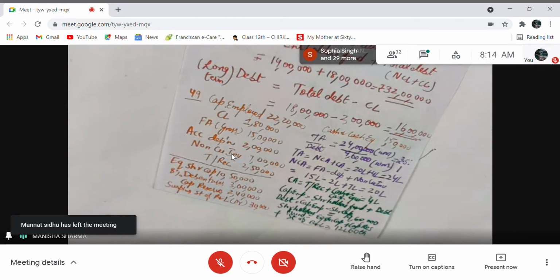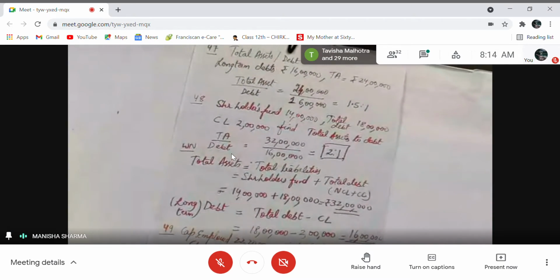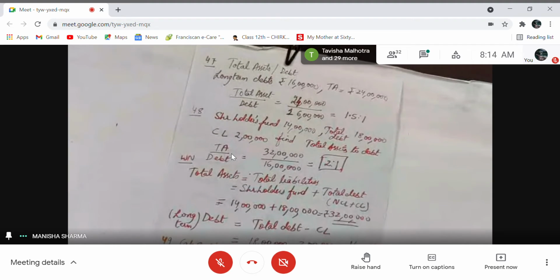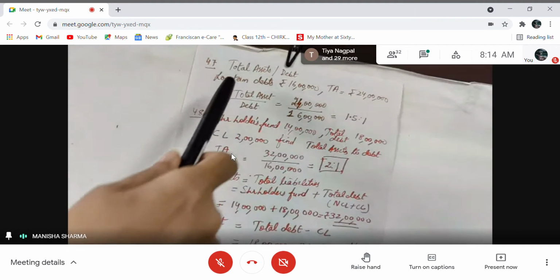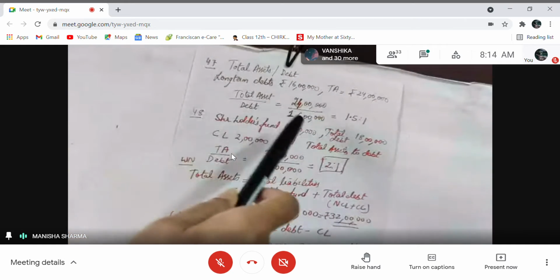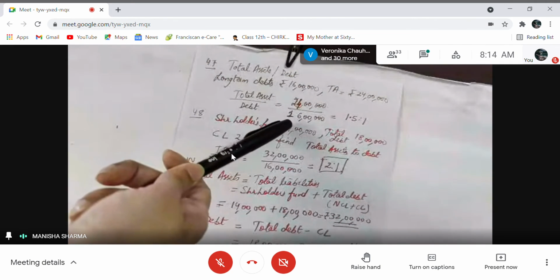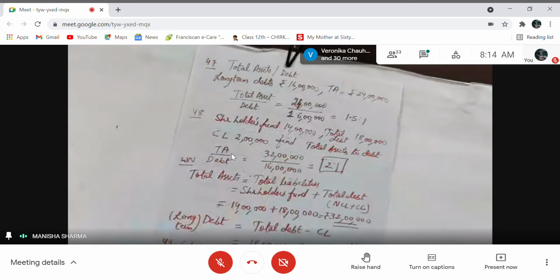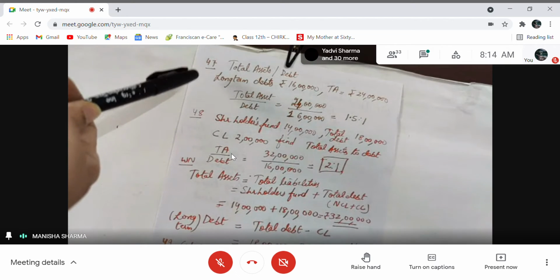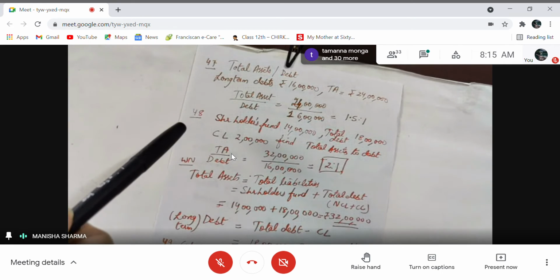It is not that difficult, only if you know how to find total assets and total liabilities, then the concepts will be required. Now you have the first sum, total assets to debt. It's a direct application. Long-term debt is given to be 16 lakh. Total assets are given to be 24 lakhs. You just have to divide 24 lakhs by 16 lakhs, 1.5:1. It's a direct application. Total assets are given and long-term debts are also given. So I should move on to the next sum.